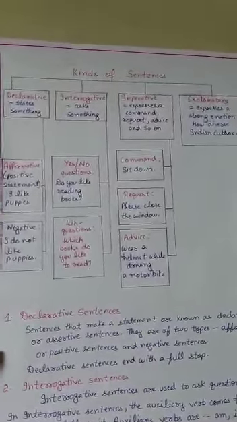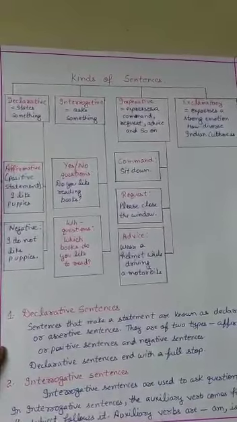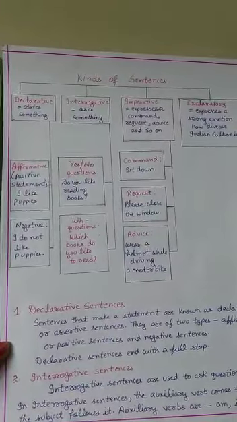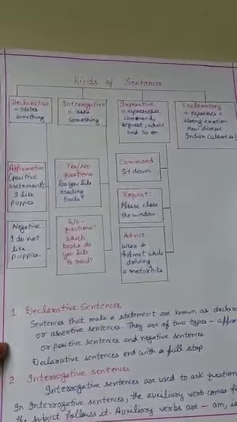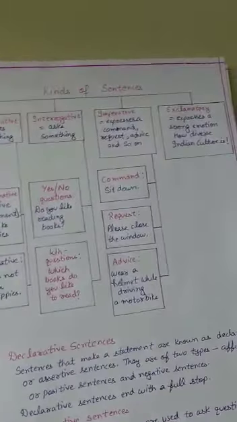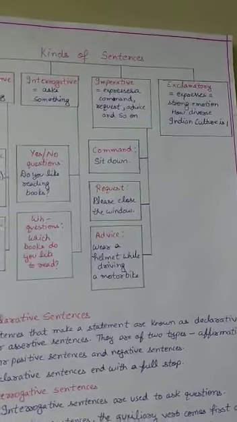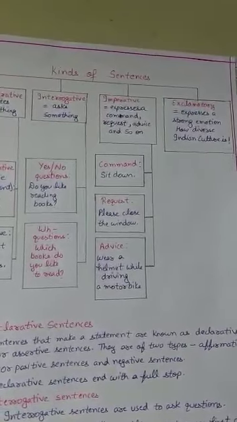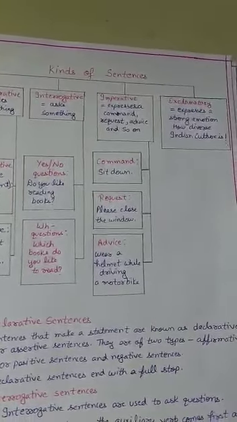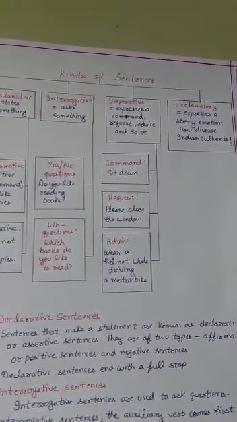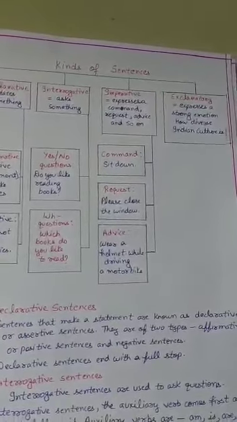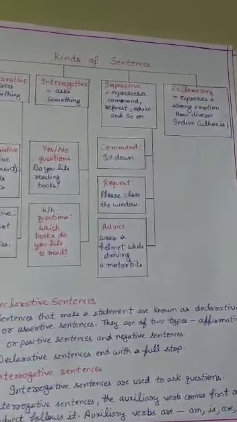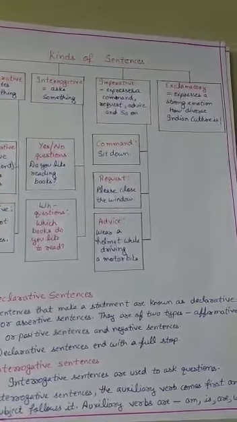In interrogative, it asks something. In this, there are yes no questions. For example, do you like reading books? And WH questions. Which books do you like to read? The third one is imperative. In imperative sentences, we express a command, request, advice, and so on. For example, command: sit down. Request: please close the window. Advice: wear a helmet while driving a motorbike.